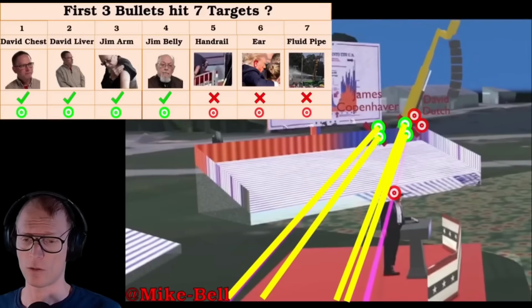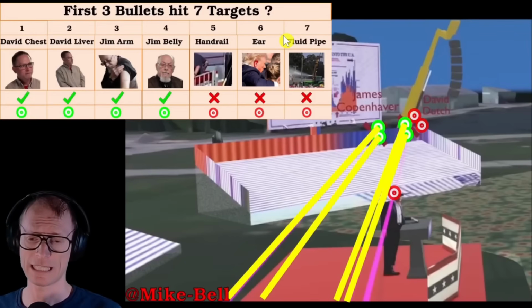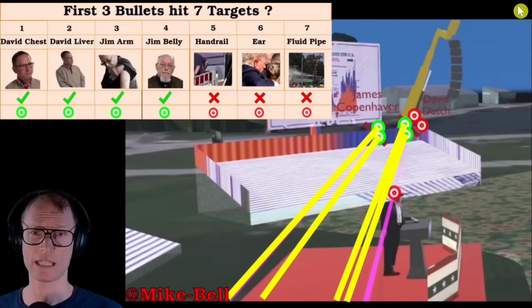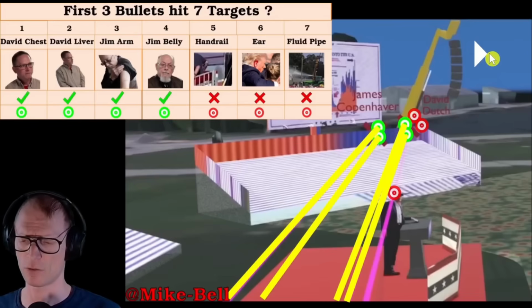And now we see the summary again. 3 bullets are supposed to have hit 7 targets. This is, of course, complete nonsense. And now Veritasium would chime in and say, why is this number everywhere? Yeah, I made a couple of videos on Veritasium. You can find one in the info box here.